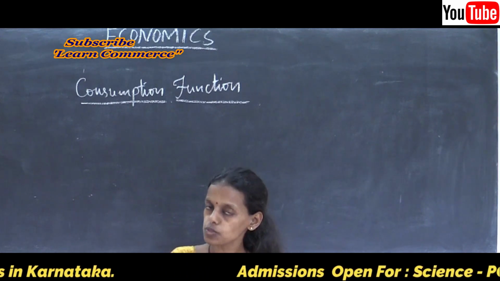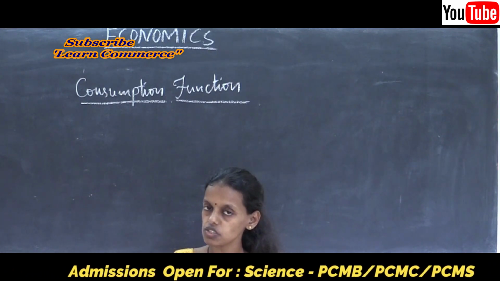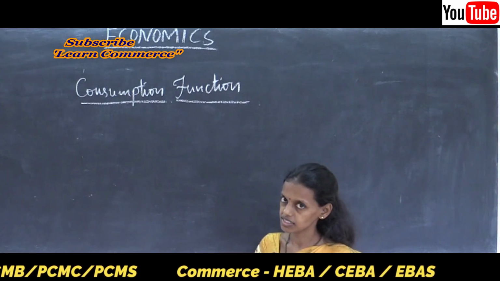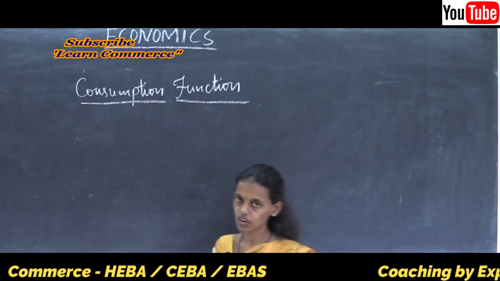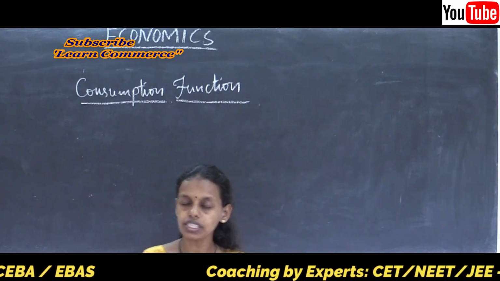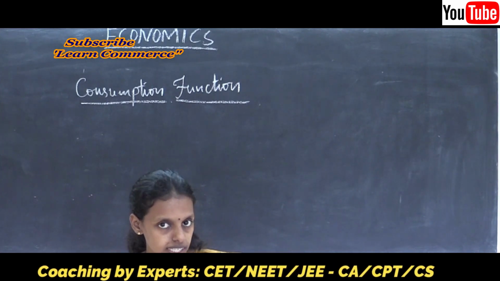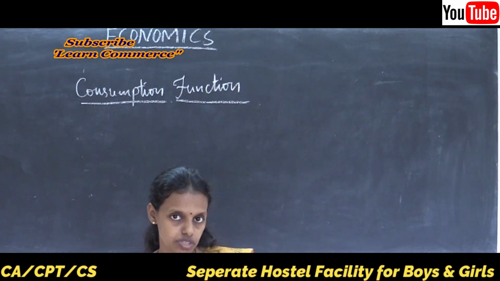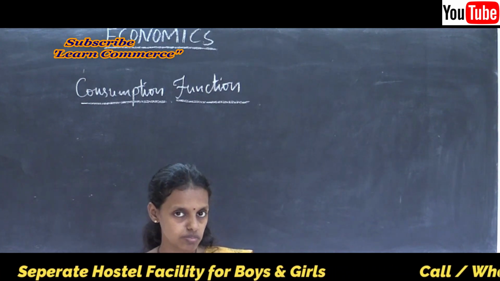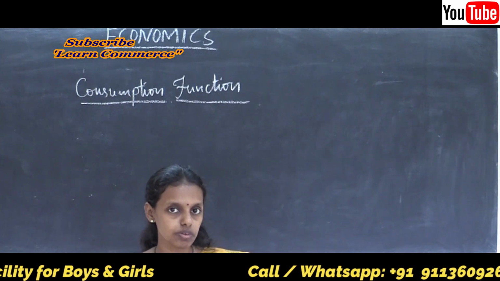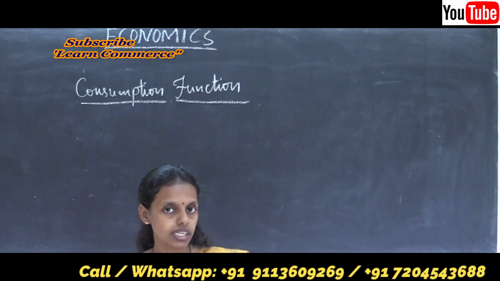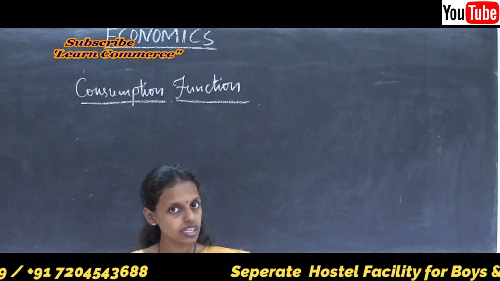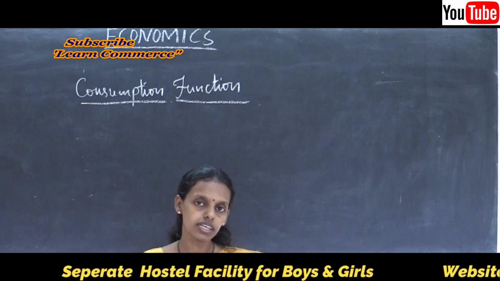We are going to explain the consumption function through a graph, because then it is easy for understanding. What is consumption function? Already I said consumption is nothing but buying or purchasing of goods and services. Consumption is different, consumption function is different. What does consumption function mean? It is a functional relationship between consumption and income of an individual.